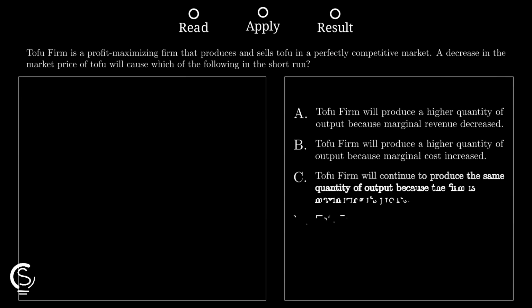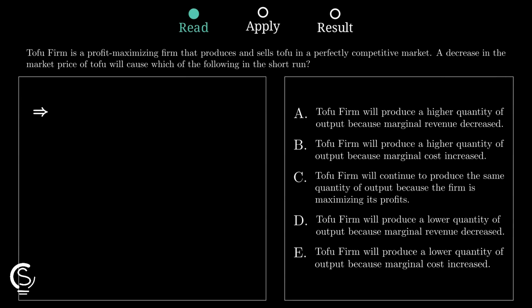In a perfectly competitive market, the price is exactly equal to the marginal revenue. This means every single unit sold brings in the same amount of extra cash for the firm. To maximize profits, a firm always produces where marginal revenue equals marginal cost.